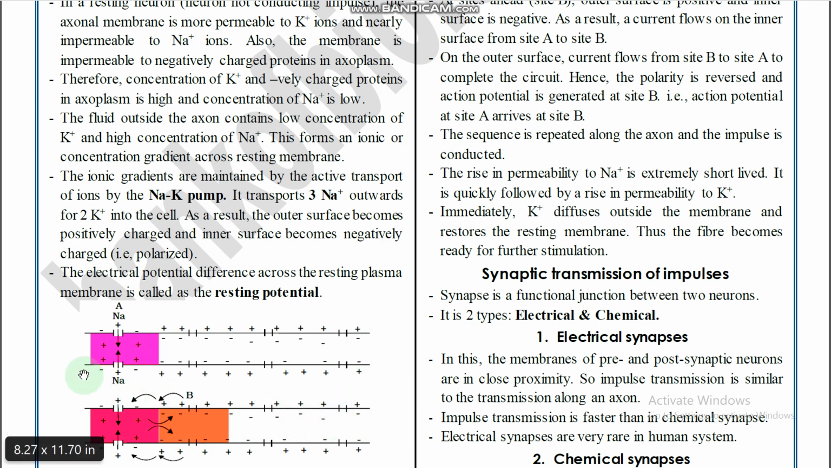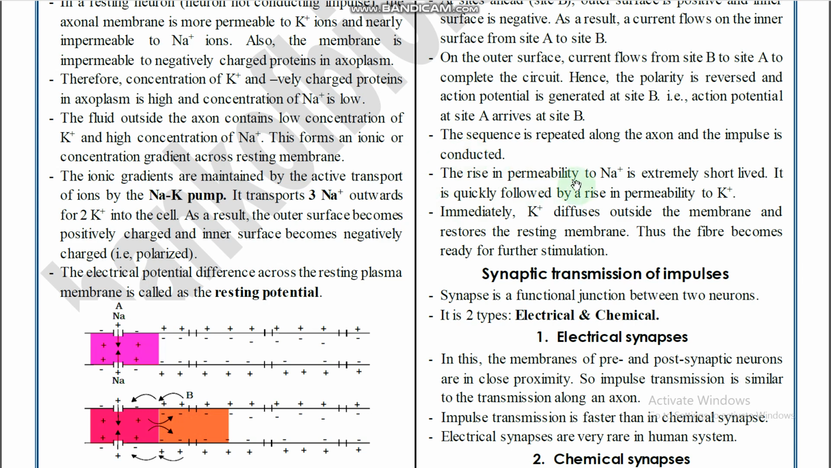You understood? So throughout the length of the axon, the action potential is not generated at the same time, right? Like this: polarization, depolarization, again polarized, depolarized, polarized, depolarized. Like that the charges move, and the action potential moves throughout the length of the axon. The sequence is repeated along the length of the axon and the impulse is conducted.